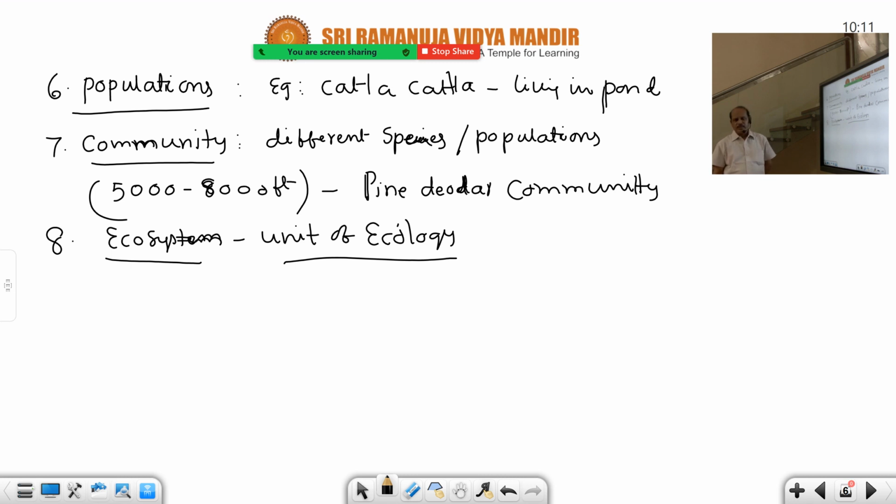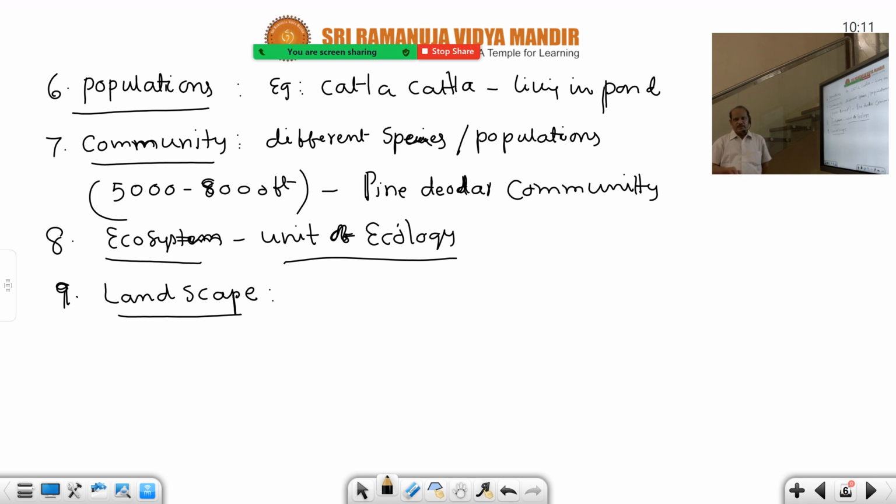The 9th, 10th and 11th categories are left. If you want, let us complete them. Why unnecessarily postpone? Let us take the landscape. The definition of landscape: study of a region with a mosaic of ecosystems bordered by natural boundaries. That is the 9th category.